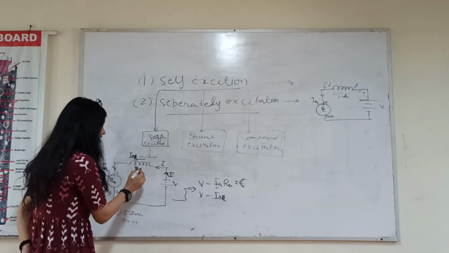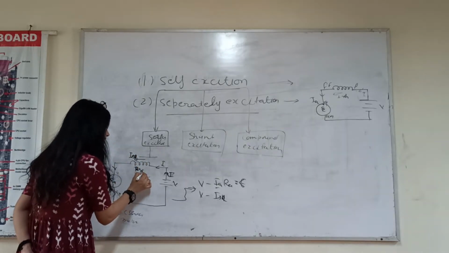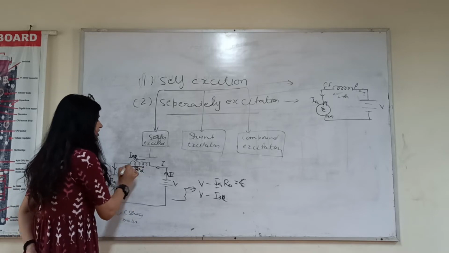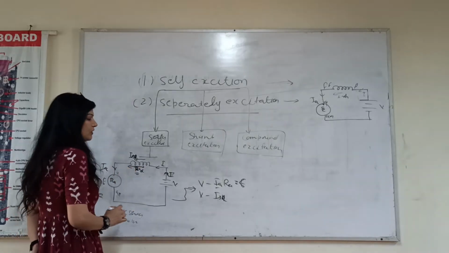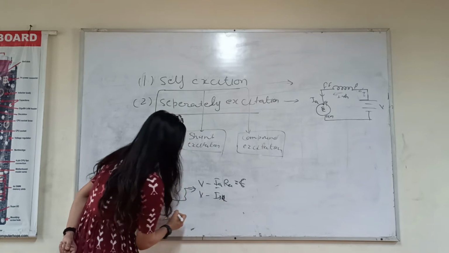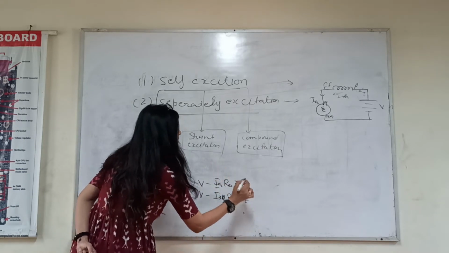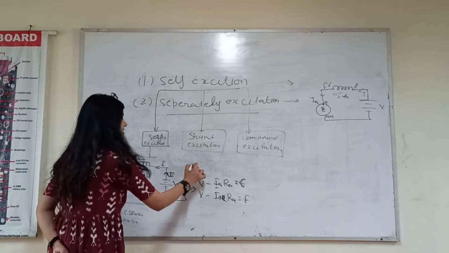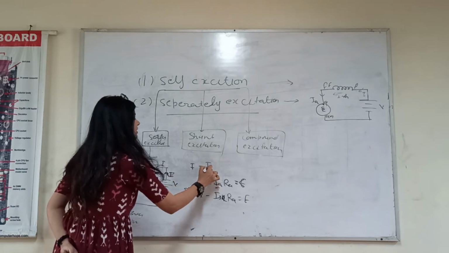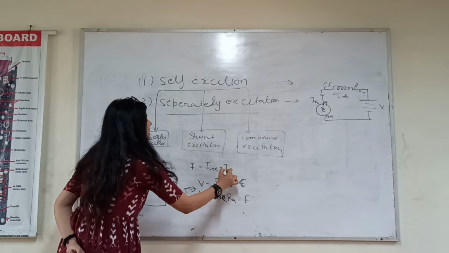If it is connected in series, then we have to write the series field winding resistance. So we can write ISE RA is equal to E. Why? Because in this case I is equal to ISE is equal to IA.